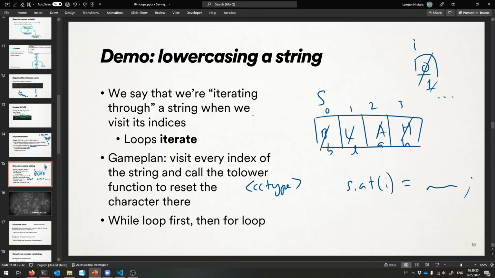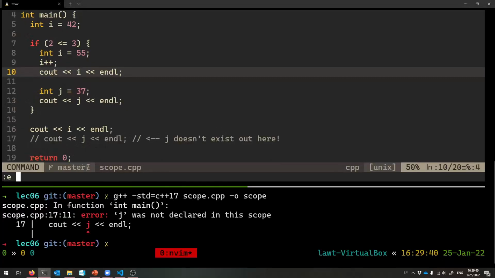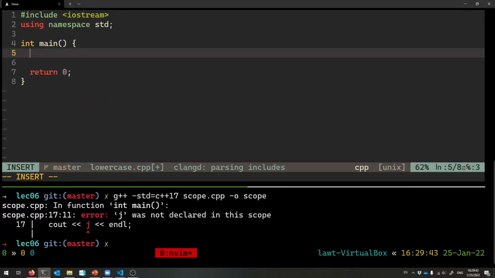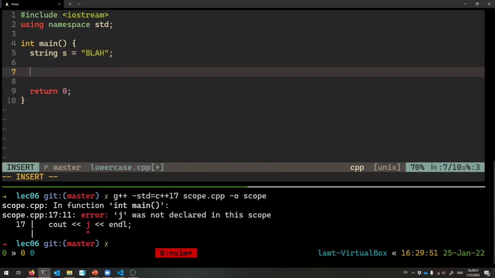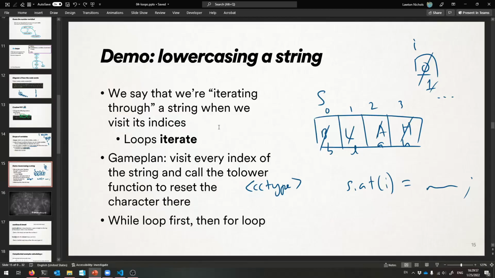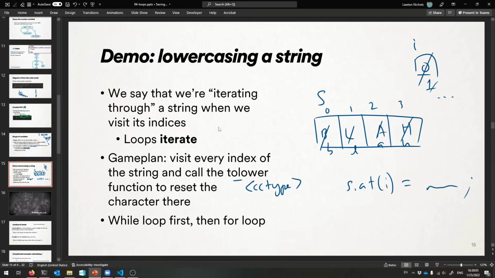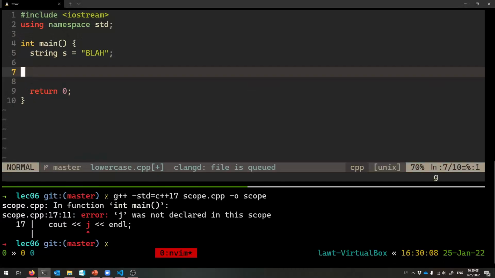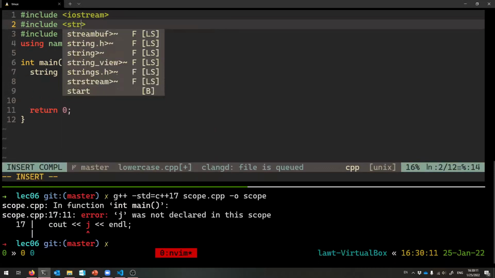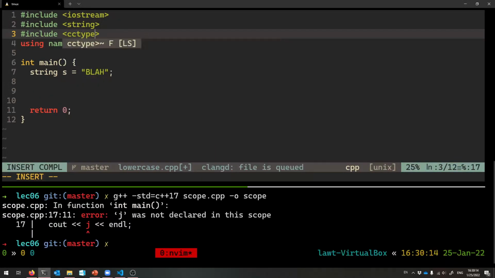Okay, so let's just go straight to code. So lowercase. Here's how I want to do this. Let's make a string. I don't know, s equals "BLAH", and then let's lowercase it with the while loop first, and then I'll do it with the for loop second. Again, we want to go through every valid index in the string and reset that character using the toLower function from cctype. So I'm using strings, I need that. I'm using toLower, so I need cctype.